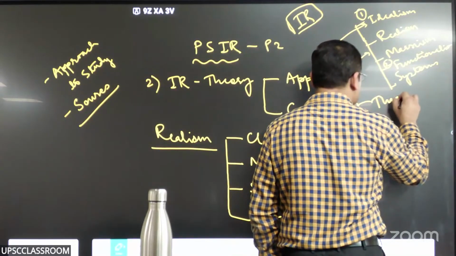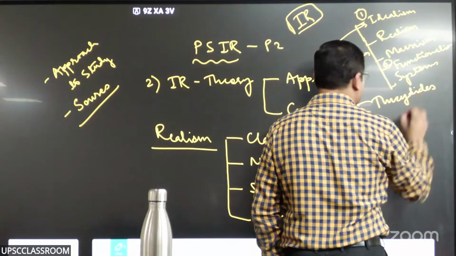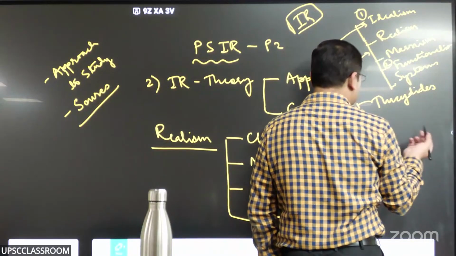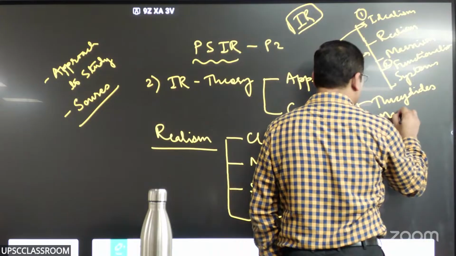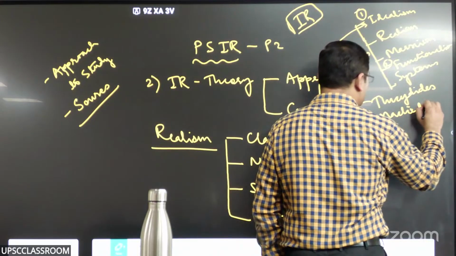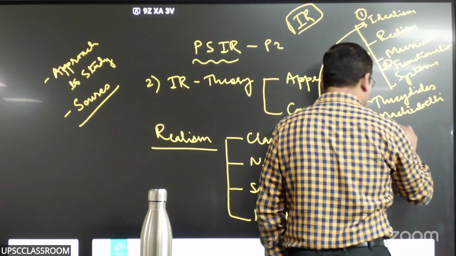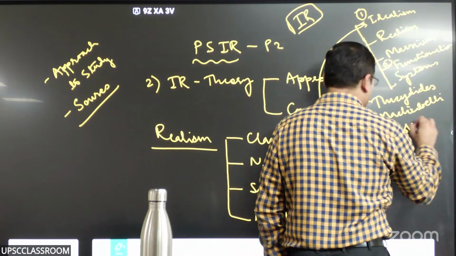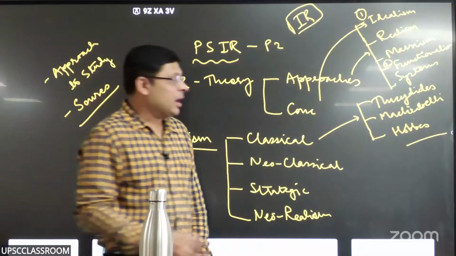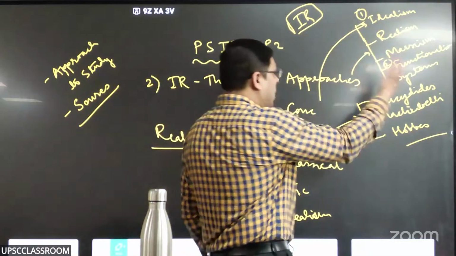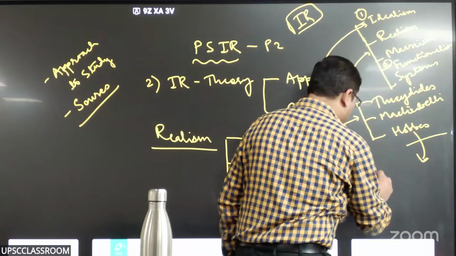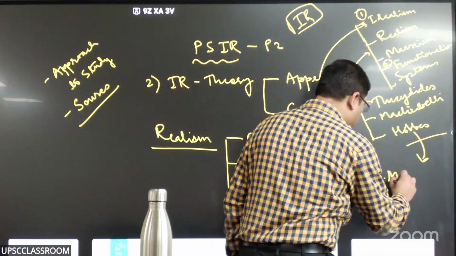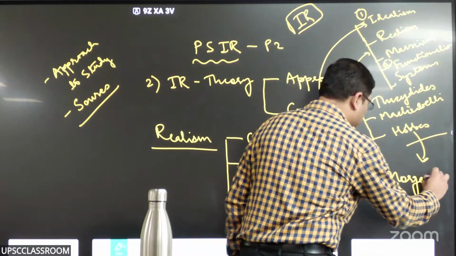One is Thucydides from ancient Greece, then everybody knows this name, Niccolo Machiavelli, and Thomas Hobbes. They are what is called classical realism. And their thought was applied to modern IR by the Pope of IR, Hans Morgenthau.